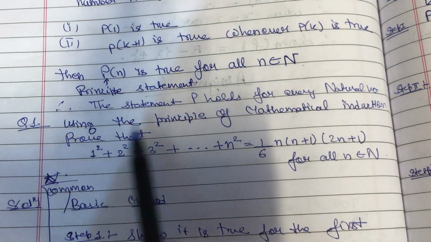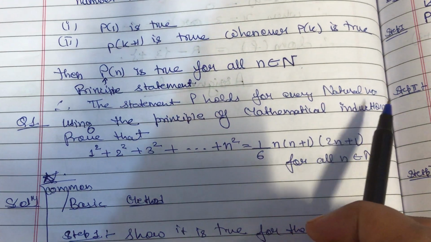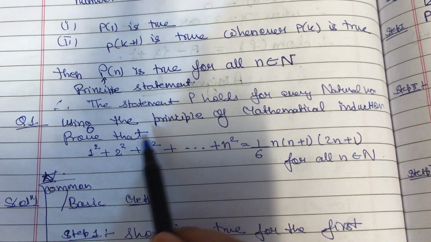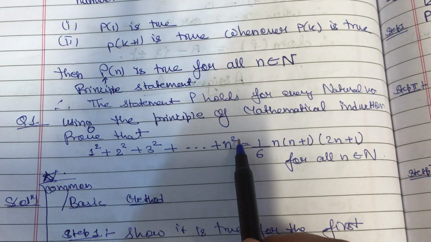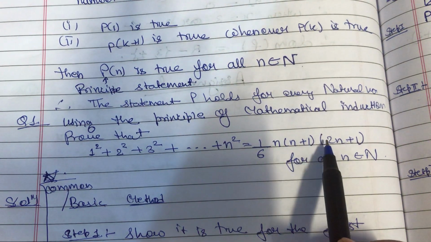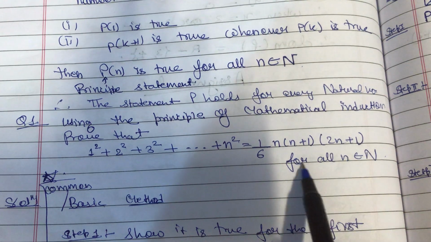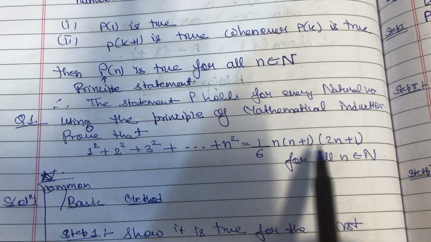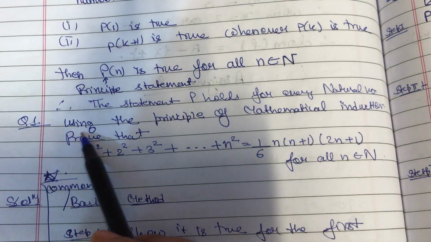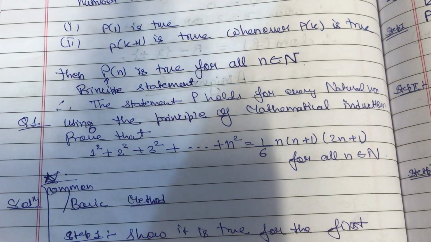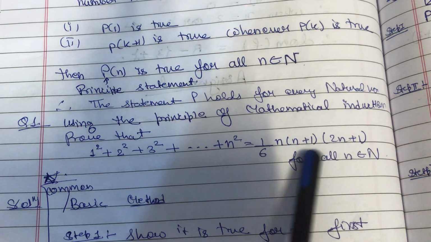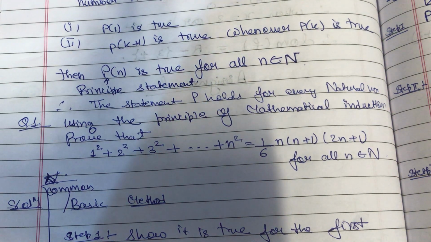The first question is, using the principle of mathematical induction, prove that 1 squared plus 2 squared plus 3 squared plus ... plus n squared equals 1 by 6 n into n plus 1 into 2n plus 1, for all n belonging to natural number. If you want, you can remember this formula as well, because this is the formula to find the sum of squares of numbers till n. In many competitive exams this question is asked, and if you remember the formula, then that becomes very easy for you.